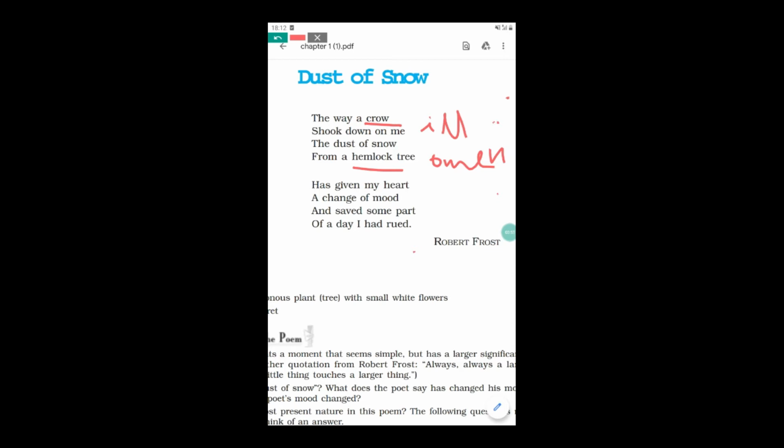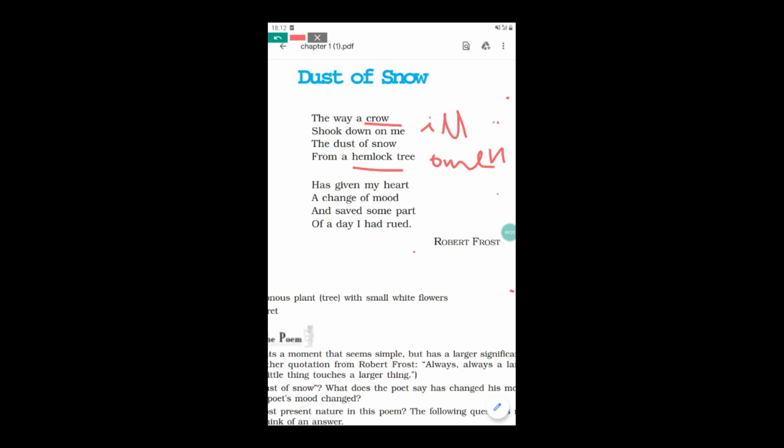My whole day was saved in this way. There was a sudden change of the mood. I was very unhappy, I was very upset, but as soon as I got some showers of small flakes of snow upon my body, I became very happy. So here the poet wanted to tell you that even a small thing can change your mind.